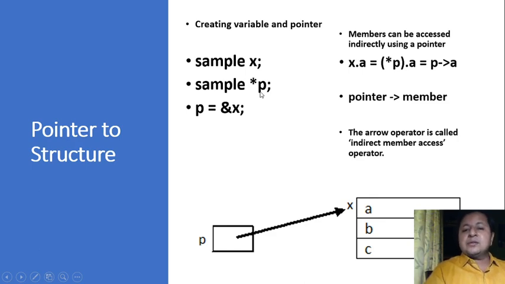You know, sample x, if you look at the size of sample x, int, float, char, 2 plus 4 plus 1, 7 bytes it will require, because the variable would contain the members.